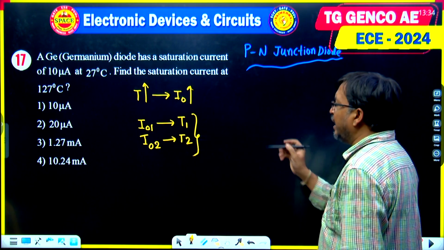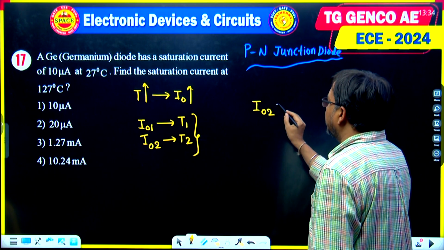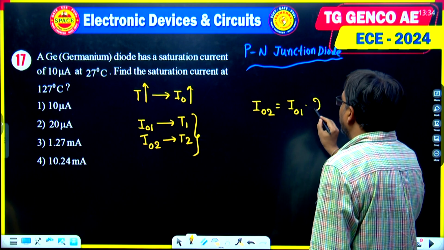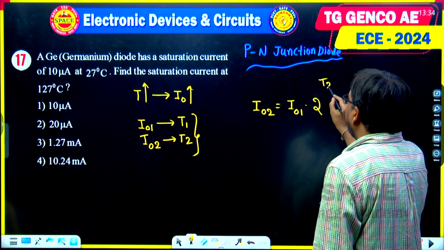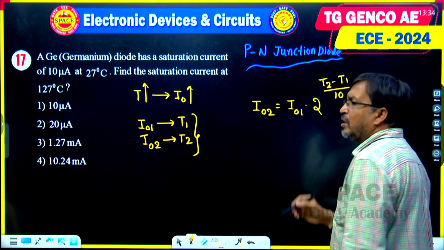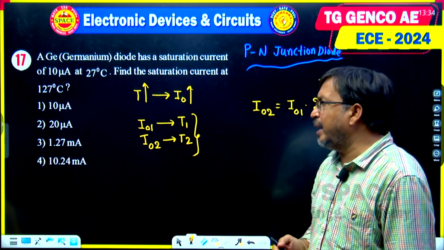I02 equals I01 into 2 power (T2 minus T1) by 10. This is the formula. I02 equals I01 into 2 power (T2 minus T1) by 10.